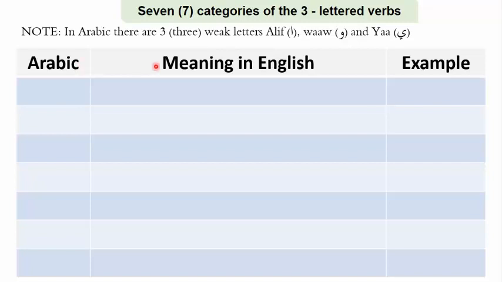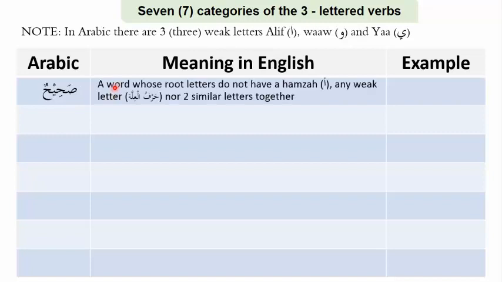So we have Arabic, its meaning in English, and an example for it. Here we have the first category of verb, Sahih or Salim. That means it is sound. It is a word whose root letters do not have a Hamza or any weak letter, that's Harful Illah, nor two similar letters together, like in the last case that we were talking about, the Muda'afun Thulathiyun, right?